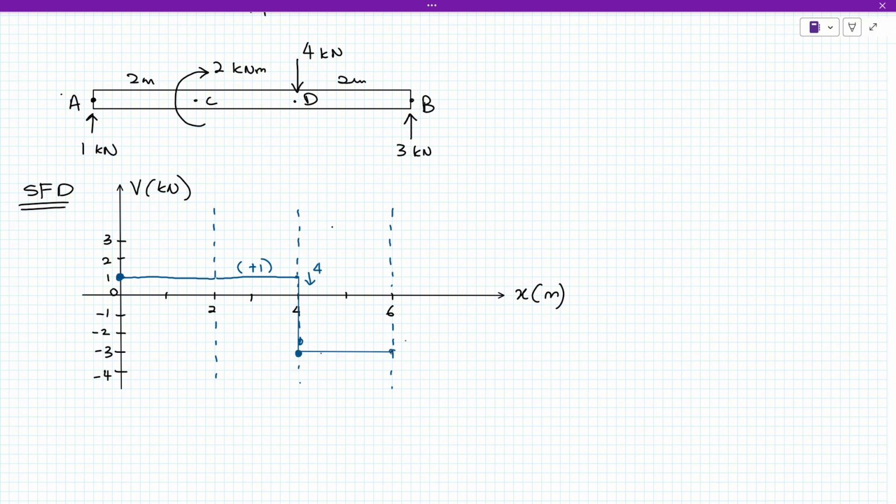Okay, and then kita akan, so this one is minus 3. So dia akan naik sebanyak 3. So minus 3 plus 3 is going to be 0. So in the end dia akan approach, dia akan sampai dekat point 0. Okay, so that is kita punya shear force diagram.